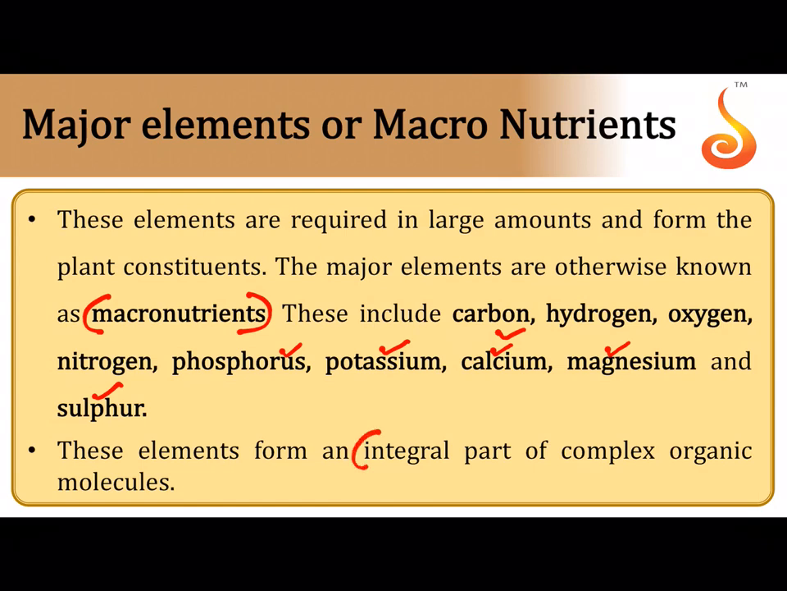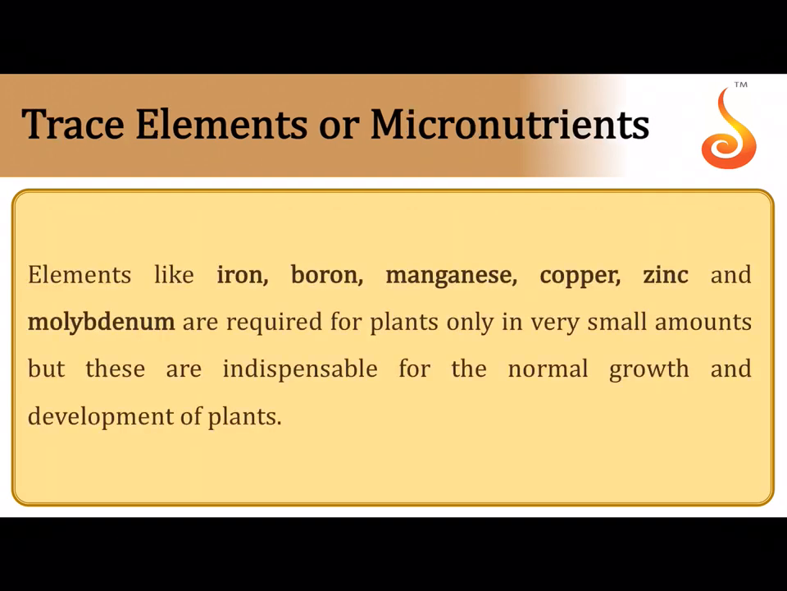These are an integral part of the complex organic molecules which are found in the plant body. Those elements which are found in quantities inside the plant body less than 10 millimole per kg of dry weight, we call them micronutrients or microelements. Like for example, you have iron, you have boron, magnesium, copper, zinc, molybdenum, etc.